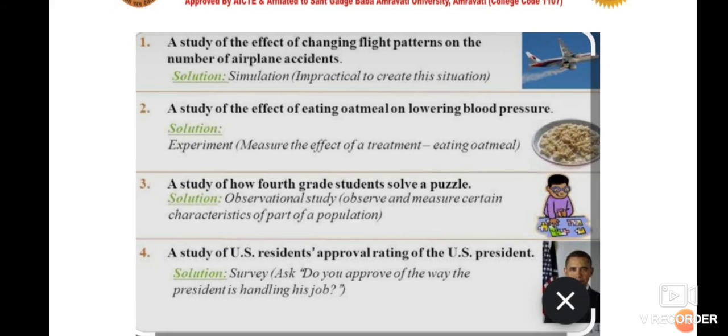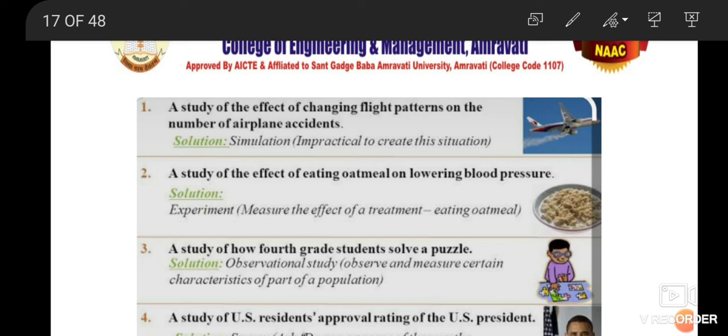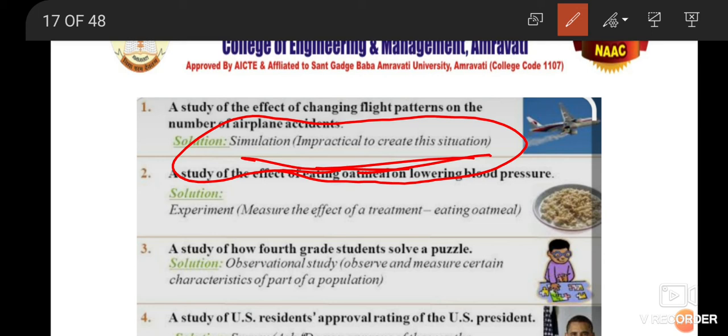Here I want to show you. So now you can understand what the problem could be in simulation. For example, a study of the effect of changing flight patterns on the number of airplane accidents. There are so many accidents taking place for a particular airplane, for a particular flight, or so many flights. Then what is the changing flight pattern? For this you cannot go and directly experiment, because it is impractical to create this situation. You cannot create these situations. So the accidents are taking place. So why are these accidents taking place?